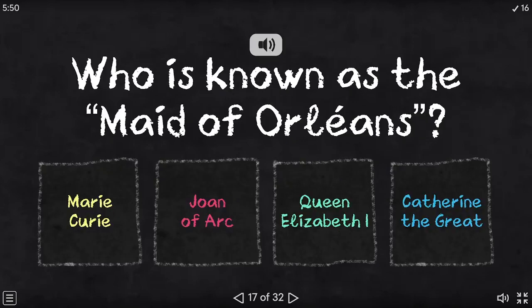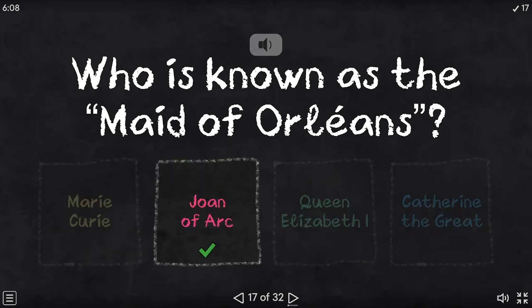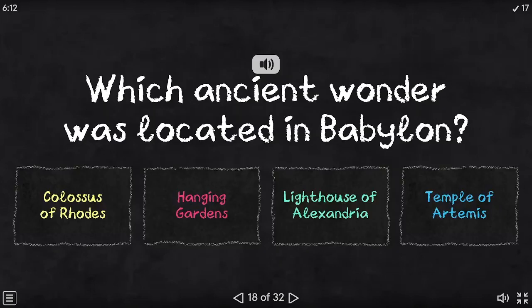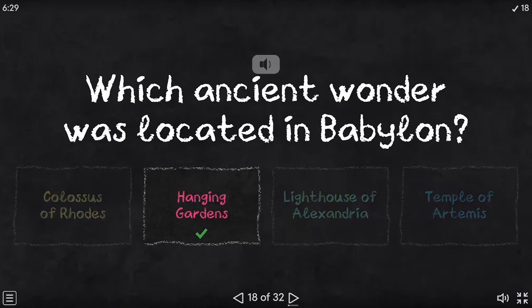Who is known as the Maid of Orleans? Marie Curie, Joan of Arc, Queen Elizabeth I, Catherine the Great. The correct answer is Joan of Arc. Which ancient wonder was located in Babylon? Colossus of Rhodes, Hanging Gardens, Lighthouse of Alexandria, Temple of Artemis. The correct answer is Hanging Gardens.